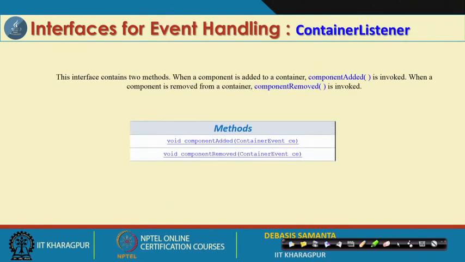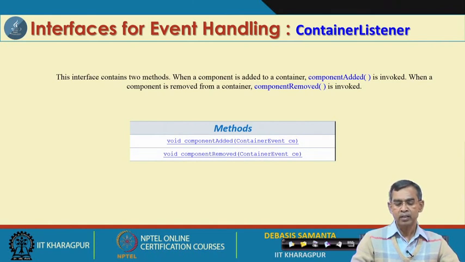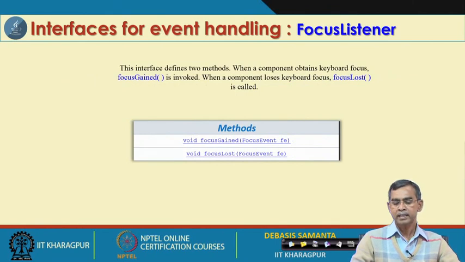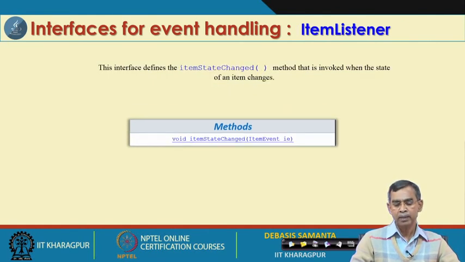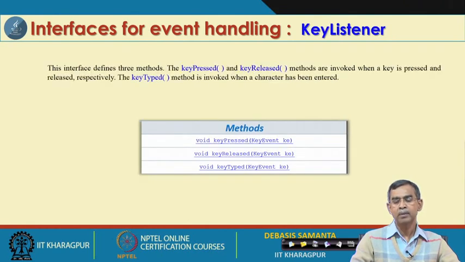and those methods need to be implemented. Similarly, container listener has only two methods, component added and component removed. The object that has to be passed is basically container event. And then focus listener, the object that has to be passed is a focus event, that means this listener is related to the focus event, and focus gained or focus lost are the methods. Then item listener has item state changed as the method, which needs to be overridden, and then key listener has key pressed, key released, or key typed.